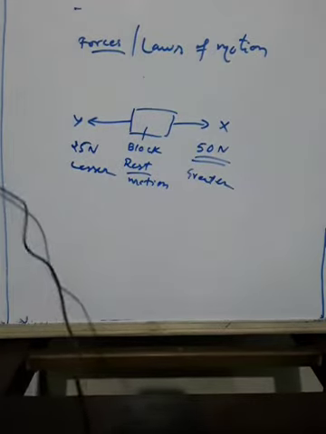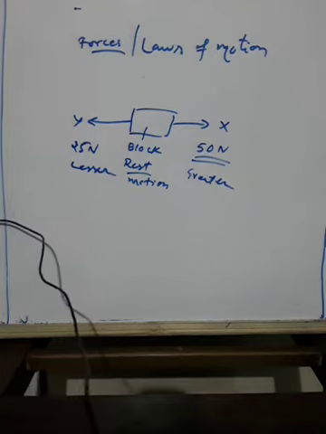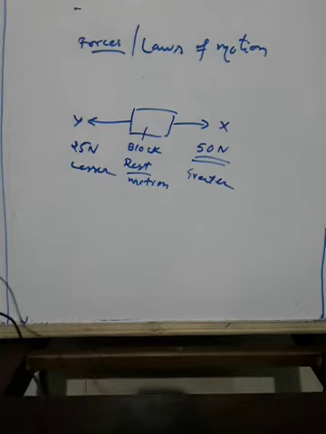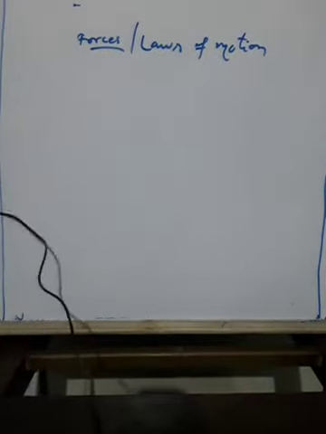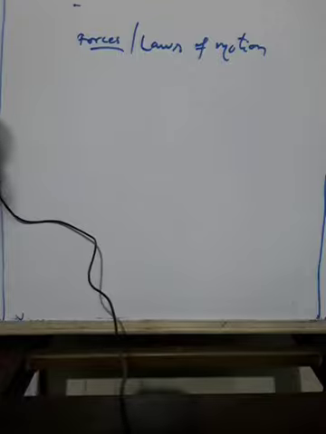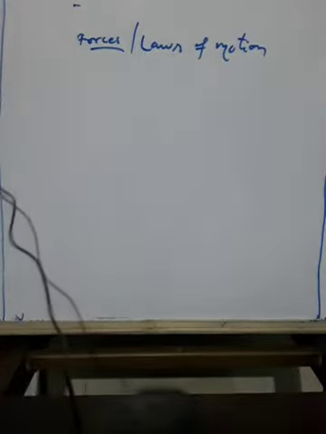Okay. In your textbook there is one more example. What happens when some children try to push a box on a rough floor? If they push the box with a small force, the box does not move.